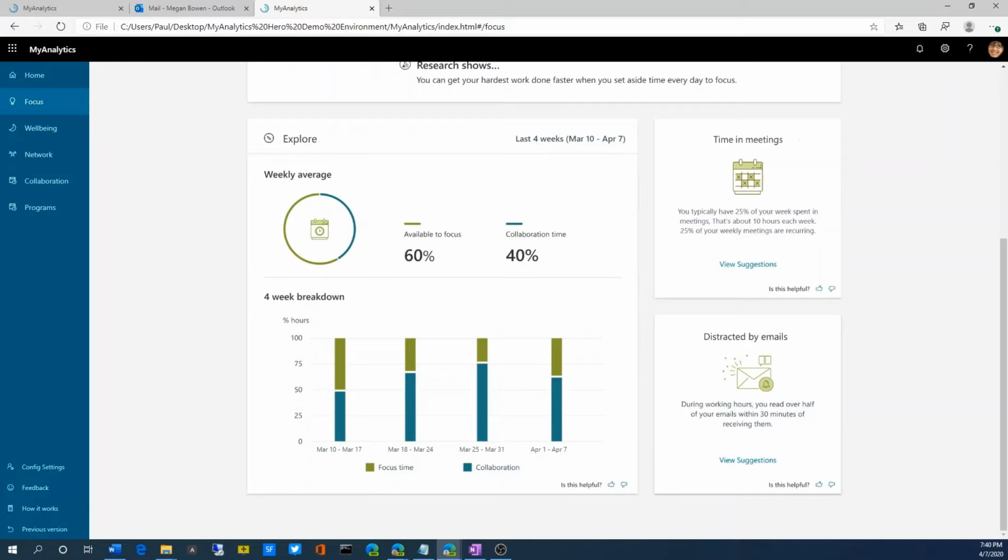My Analytics reports to Megan that her email gazing habit, checking email within 30 minutes of receiving it, is impacting her ability to focus on her most important tasks. While her focus hours per week are trending up, she knows that My Analytics can nudge her to improve her habits. Megan decides to test how a slight change to her work schedule impacts her productivity.